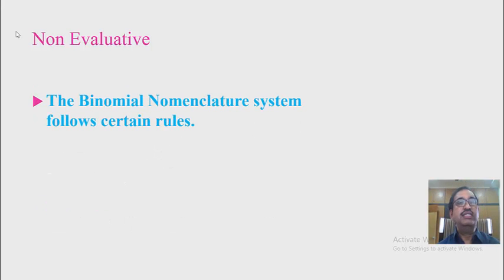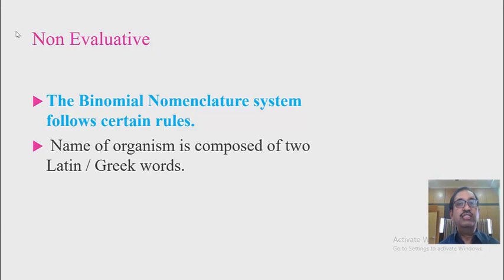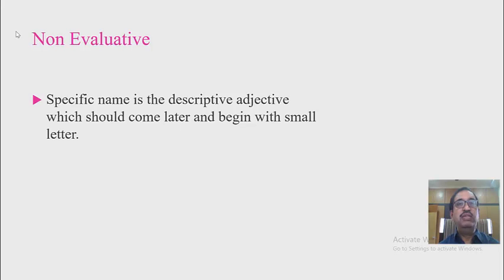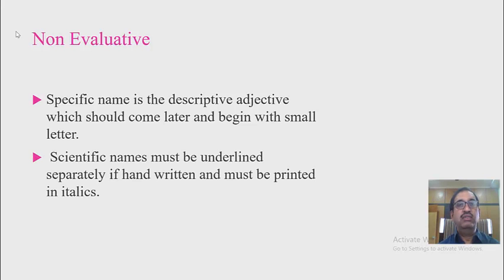The binomial nomenclature system follows certain rules. The name of an organism is composed of two words, and these words are always Latin or Greek. The generic name is a simple noun. It should come first and begins with a capital letter. The specific name is the descriptive adjective, which should come later and begins with a small letter. The scientific name must be underlined separately if handwritten and must be printed in italics.